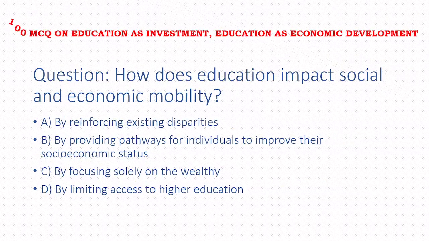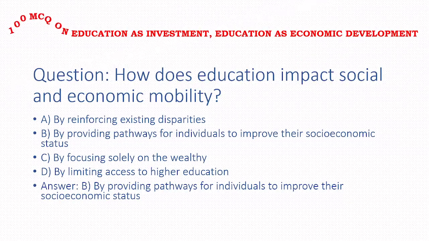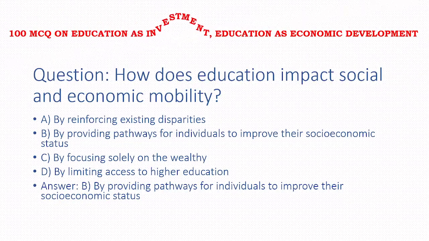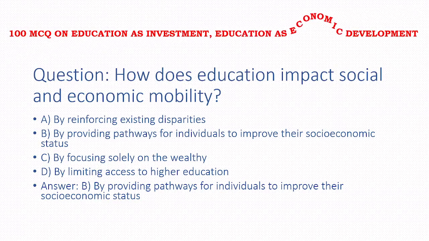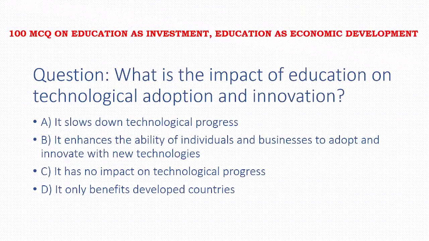Next, how does education impact social and economic mobility? Options: by enforcing existing disparities, by providing pathways for individuals to improve their socio-economic status, by focusing solely on the wealthy, by limiting access to higher education. Answer of this question is option B, that is by providing pathways for individuals to improve their socio-economic status.